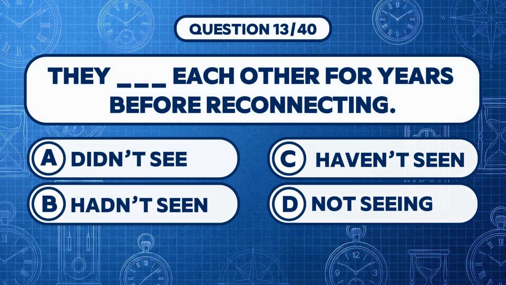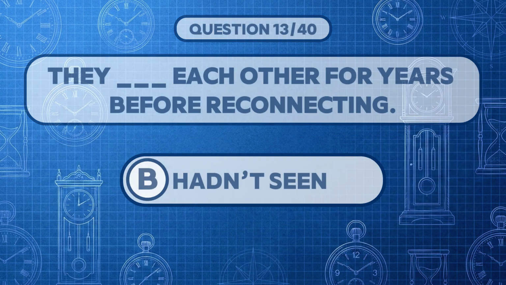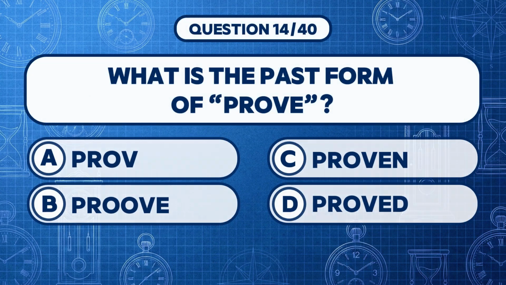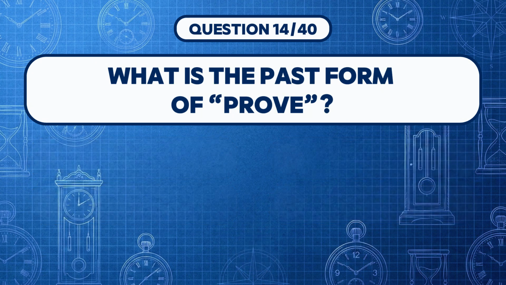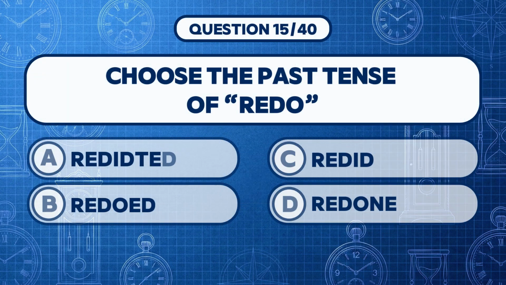Can you guess the missing word? Answer B, they hadn't seen each other for years before reconnecting. What is the past form of prove? Answer D, proved. Choose the past tense of redo.